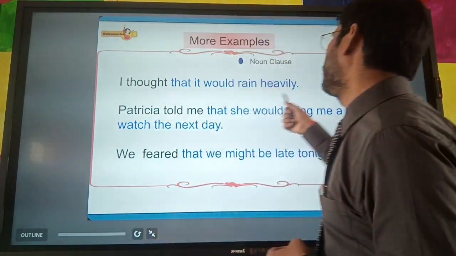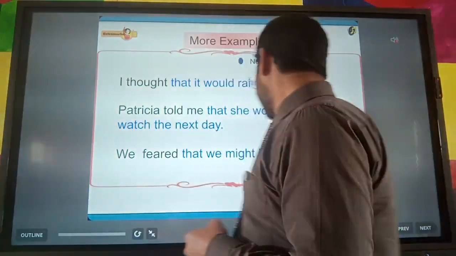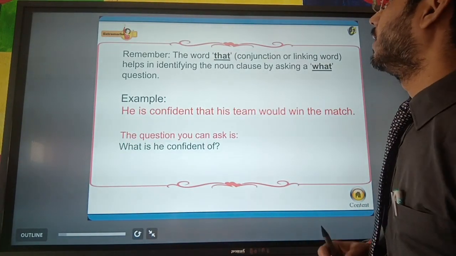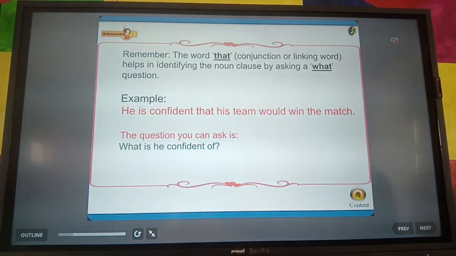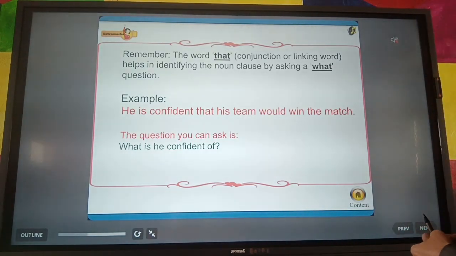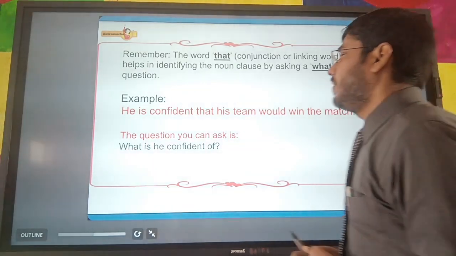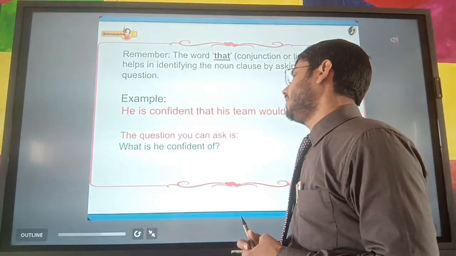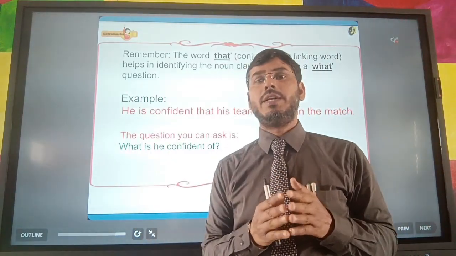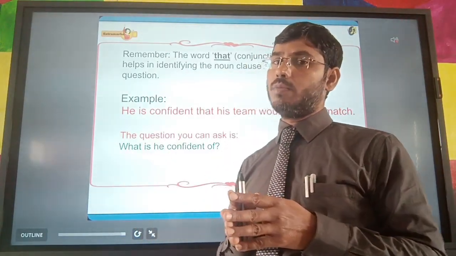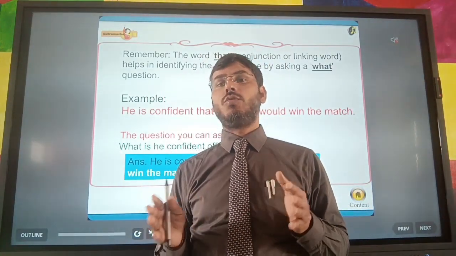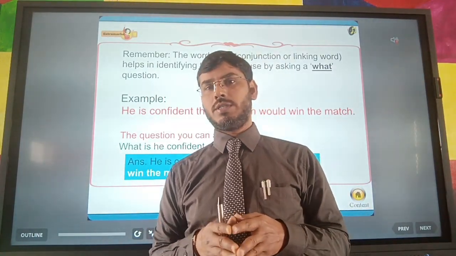I thought that it would rain heavily. Remember, the word that, a conjunction or linking word, helps in identifying the noun clause by asking a what question. If we ask the question what, whatever answer we get in a group, and if that group has a subject and predicate, then that group will be called a noun clause.